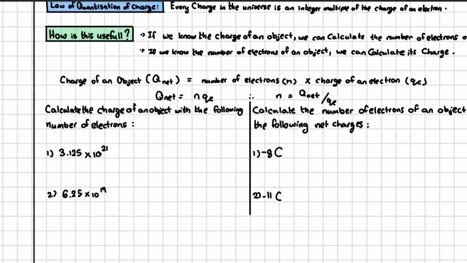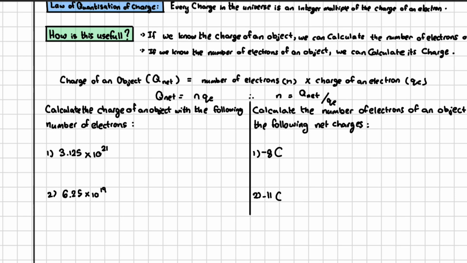And here I got 3.125. But in fact, let's take a closer look. I don't just have 3.125. I have 3.125 times 10 to the power 21. That times 10 to the power 21 increases the number from a decimal. This is just scientific notation. So in fact, this is a really large number, right?